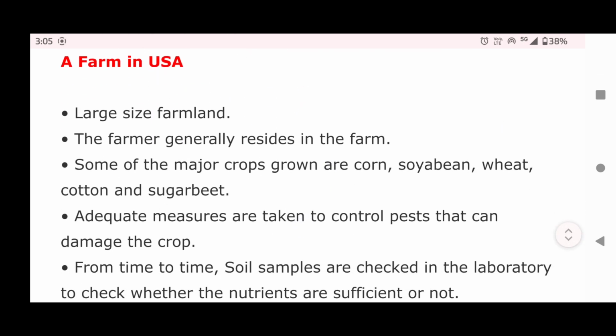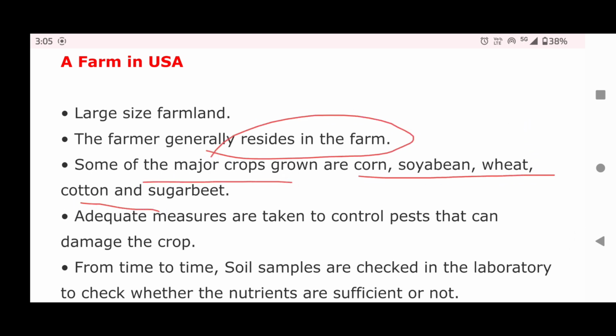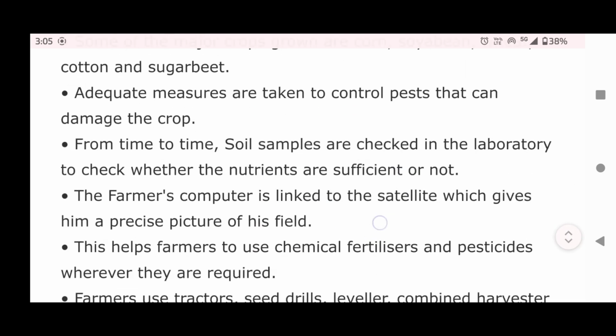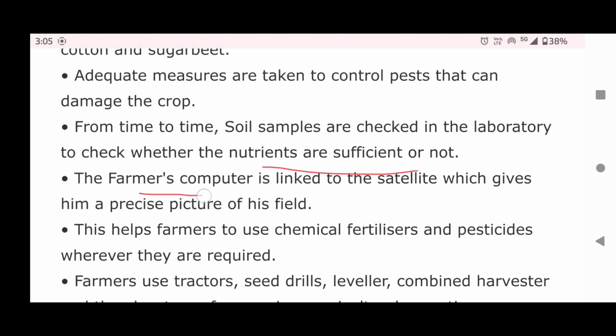A farm in USA. A farm in USA is usually a large-size farmland. The farmer generally resides in the farm. Some of the major crops grown are corn, soybean, wheat, cotton, and sugar beet. Adequate measures are taken to control pests that can damage the crop. From time to time, soil samples are checked in the laboratory to check whether the nutrients are sufficient or not.